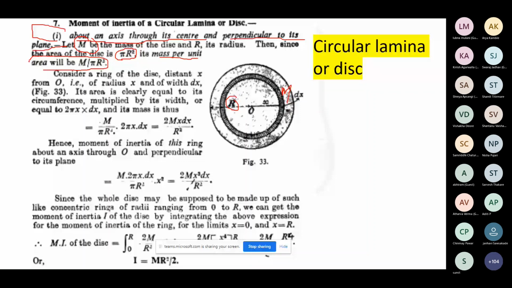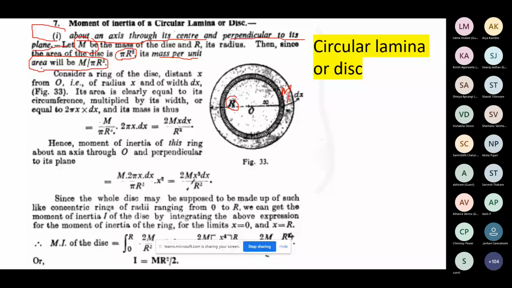Since this has a circular cross-sectional area, it is an areal value, so we find the mass per unit area. We multiply it by the area of a small mass along its circumference, with a small radius, which gives the thickness.